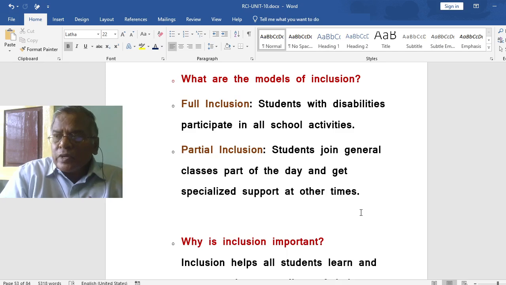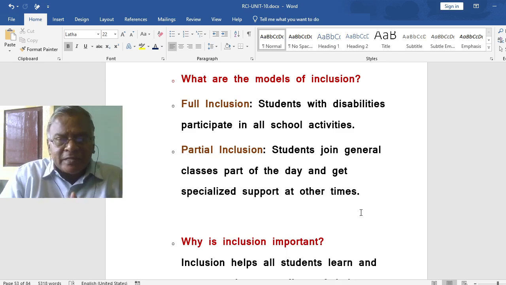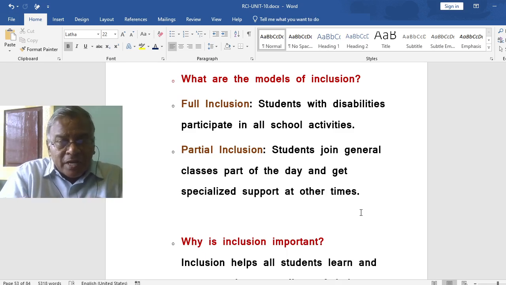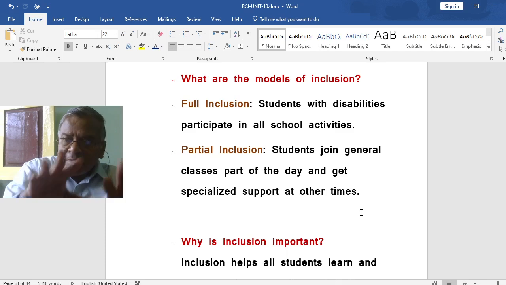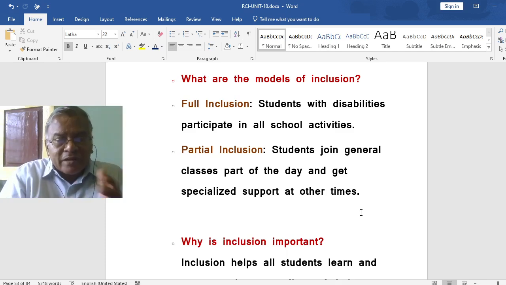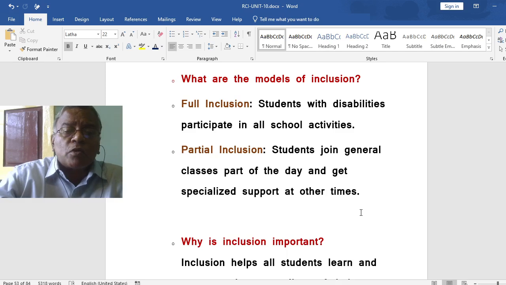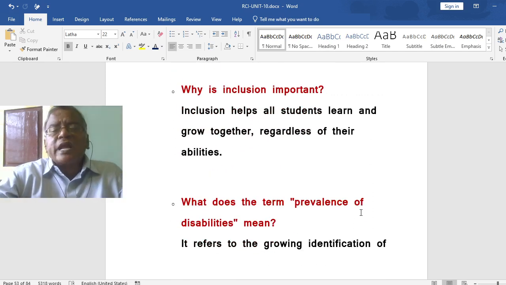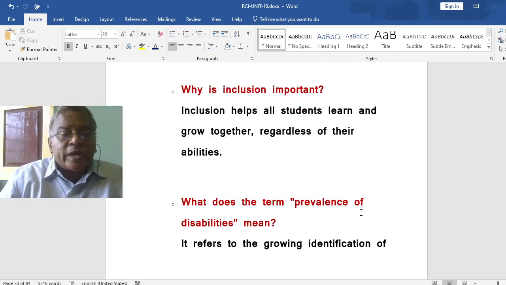For example, during the games period, these students cannot participate in the games, but they will be given other types of games inside the room, so that is specialized support. Why is inclusion important? Because inclusion helps all students learn and grow together regardless of their abilities.